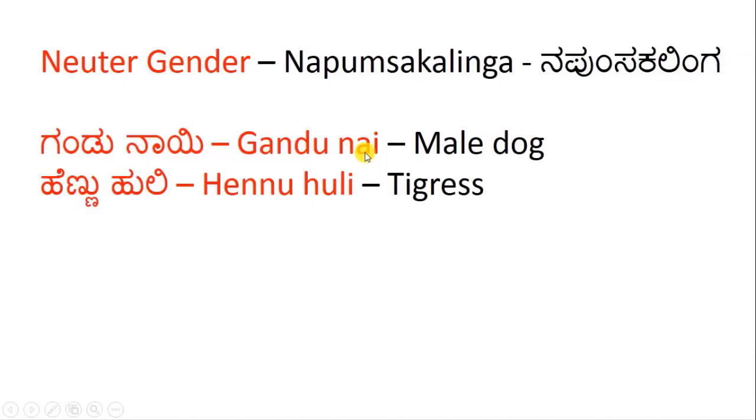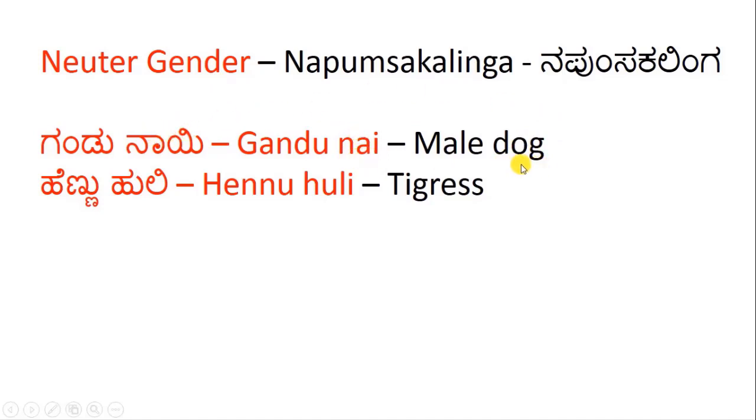Now neuter gender is Napunsakalinga. But then you can convert Napunsakalinga, a neuter gender, into either masculine or feminine by adding whether it is a male or a female. Let us see an example. Nai is dog.